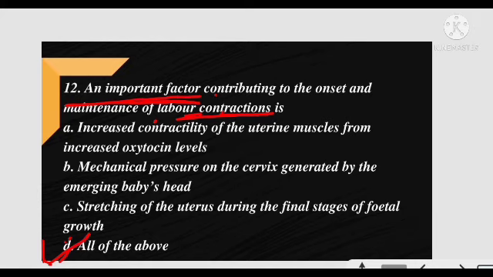It increases the contractility of the uterine muscle from increased oxytocin levels. Okay. Mechanical pressure on the cervix generated by the emerging baby's head. Okay. Stretching of uterus during the final stage of fetal growth. Means all this, labor contraction takes place, which is a very important factor for every mother.